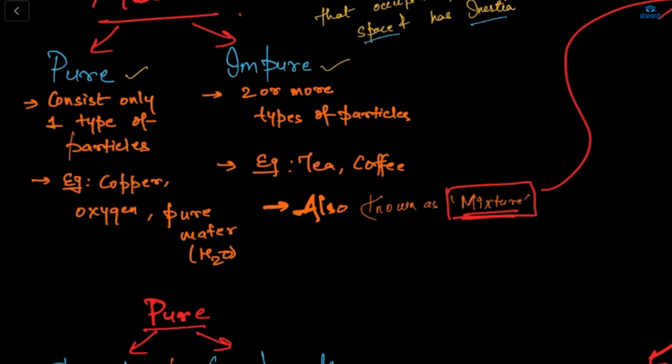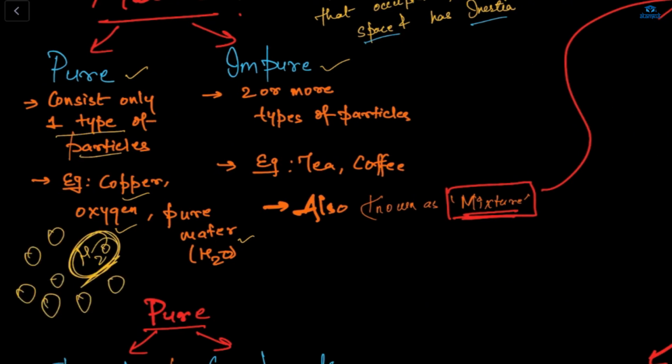What is pure matter? Pure matter consists of only one type of particle, like copper, oxygen, or pure water. It's nothing but one kind of particle only, like water, H2O. The various atoms here all together make one particle.